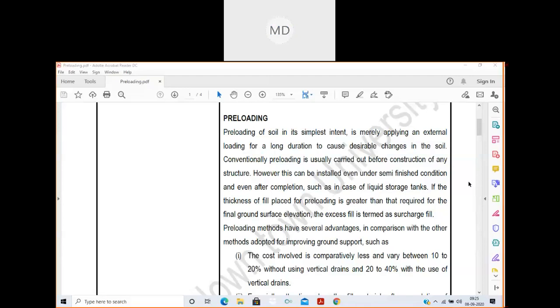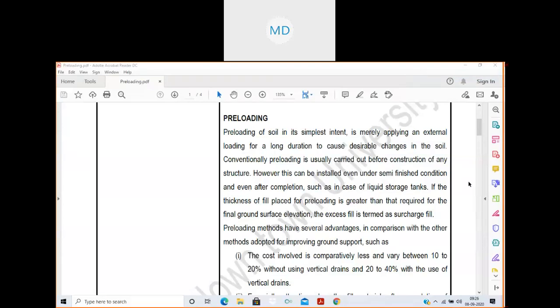So about preloading, in previous classes I have told you a little bit about preloading. So, did anybody remember what is preloading? You can write it in the chat box. Giving external load on the soil before.